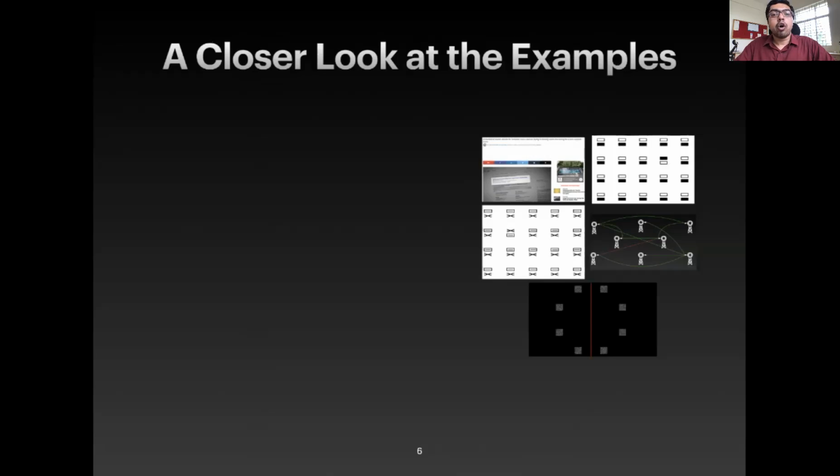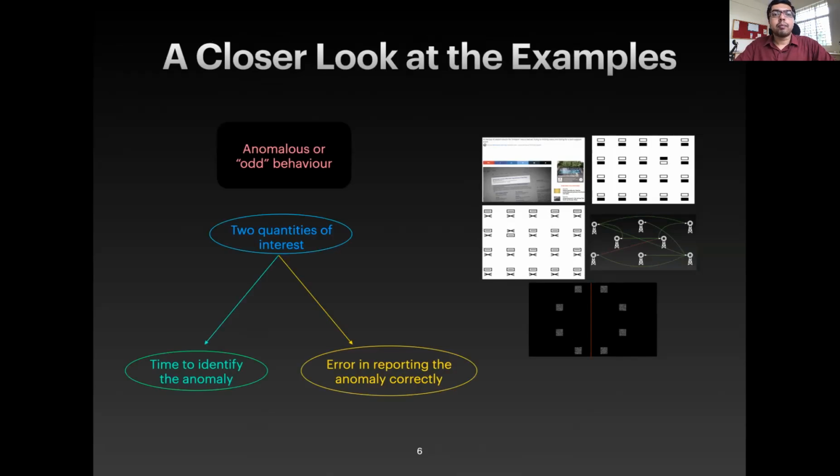So in all of these problems, it is clear that there is a common underlying thread, which is that of an anomaly or odd behavior in the system. And typically in problems involving identifying such anomalies, there are two quantities of interest. One is the time to identify the anomaly, and the other is the error or the accuracy with which we report the anomaly. Of course, we would like to keep both of these as small as possible, but in order to carry out a systematic analysis of the anomaly detection problem, it turns out that typically one of these quantities is kept fixed and the other is studied as a function of how the quantity that is kept fixed varies.